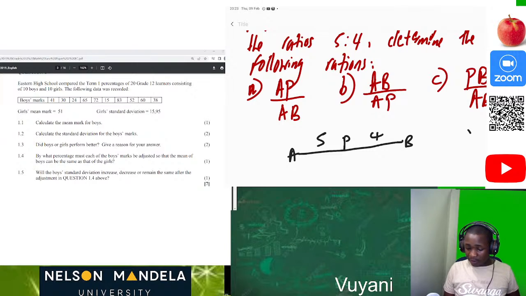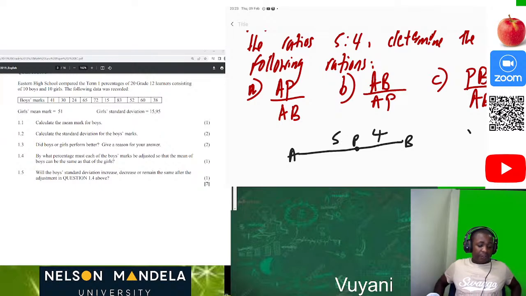So maybe let's put our P somewhere here. Then we have our 5:4. This is what is so important to understand. What do we have in the question? Now that we know this, everything which we want is going to be so easy for us.